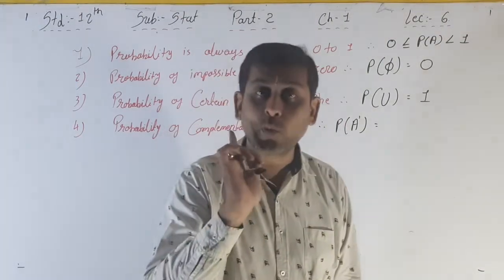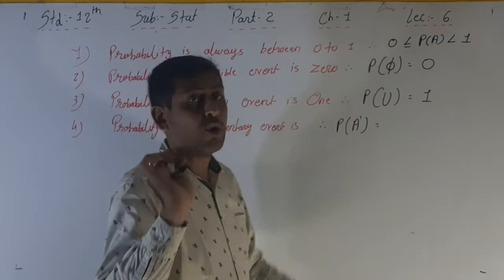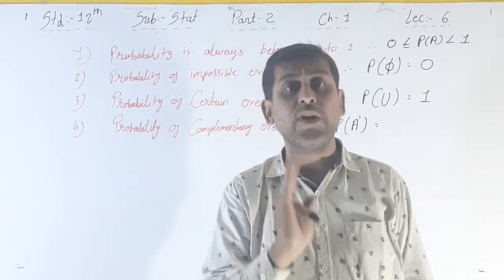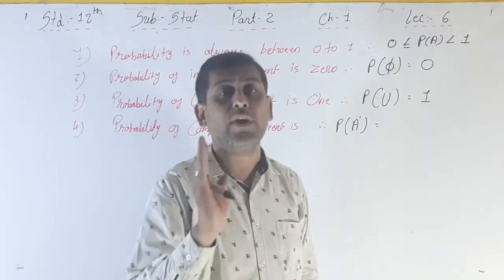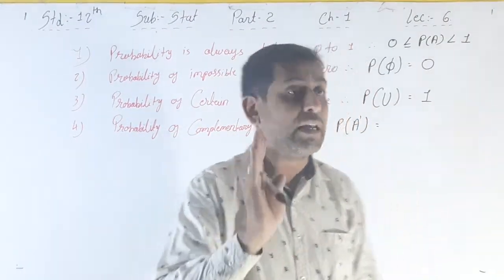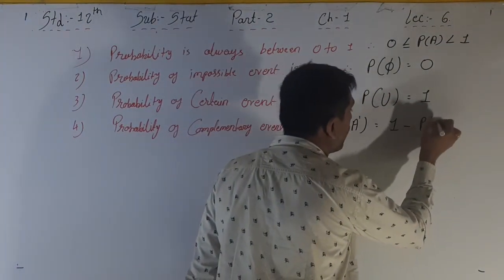The total probability is 1. Always, the probability of certain event is always 1. That means always the total probability is 1. And if we want the complementary event of event A, that is the probability of complementary event A dash, it is equal to 1 minus P of A.